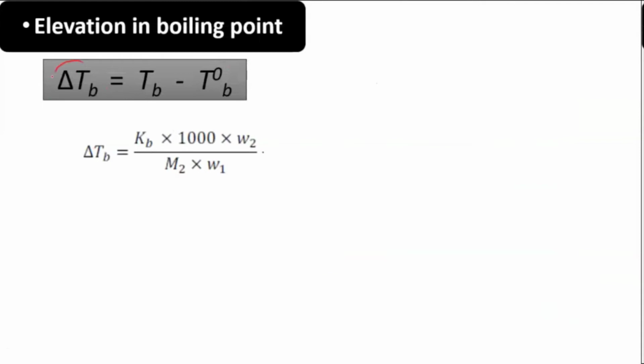So delta TB is equal to TB minus TB naught. This TB is the boiling point of your solution, which is higher, and this side I have the boiling point of the pure solvent, which is always denoted with a naught. And the remaining formula is Kb into 1000 into W2 divided by M2 into W1.